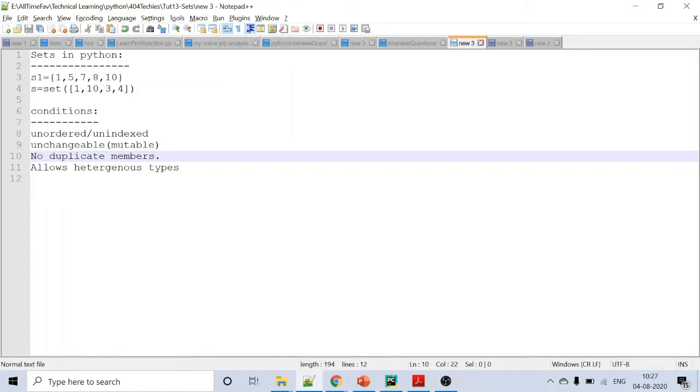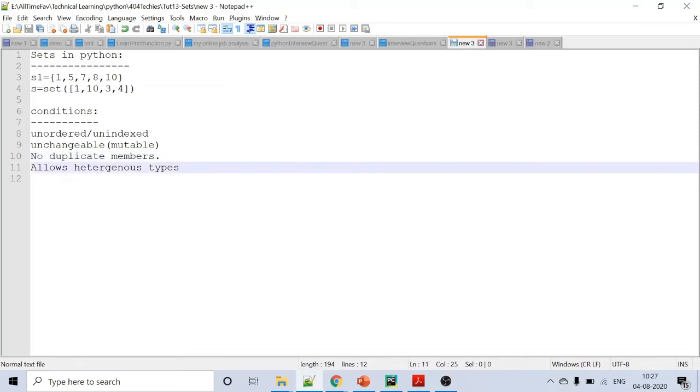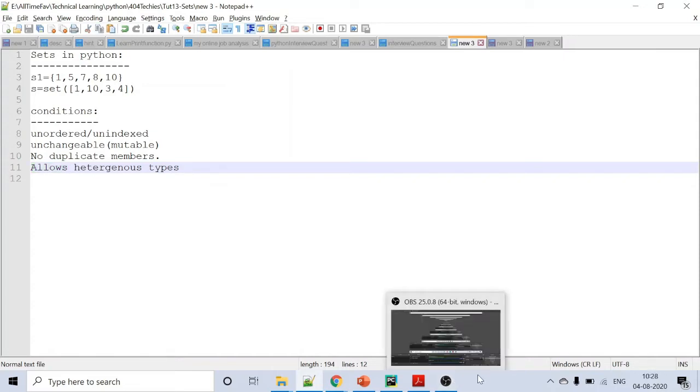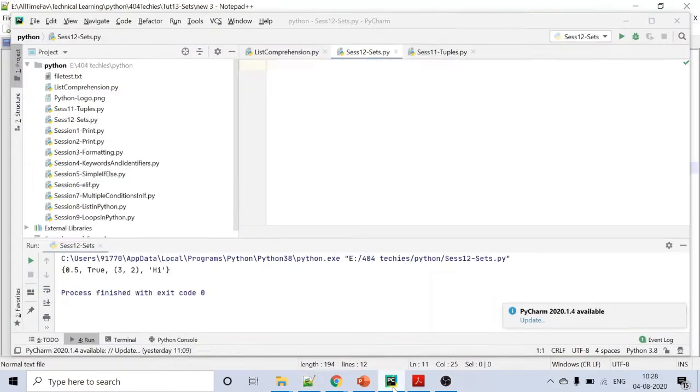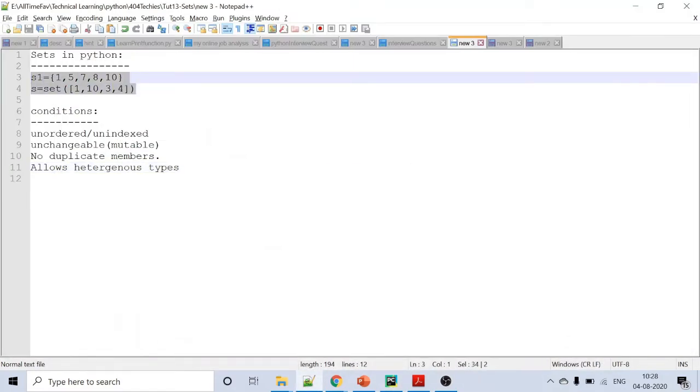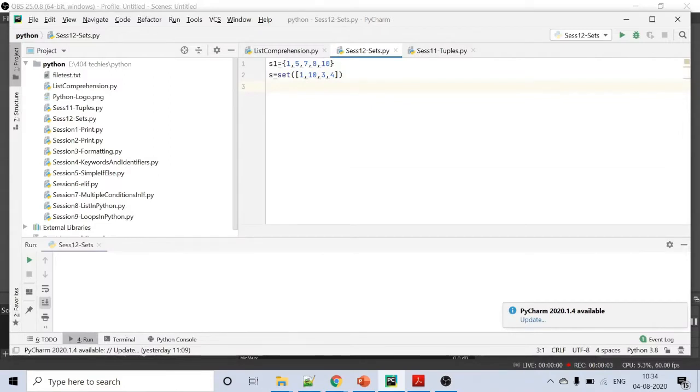And the fourth and final point is it allows heterogeneous types. Like a tuple, it also allows heterogeneous types. You can have one integer, one float value, one boolean value all together in a single set. Let's see how to create a set in Python. So I'm taking these sets. These are the two ways of creating sets in Python.